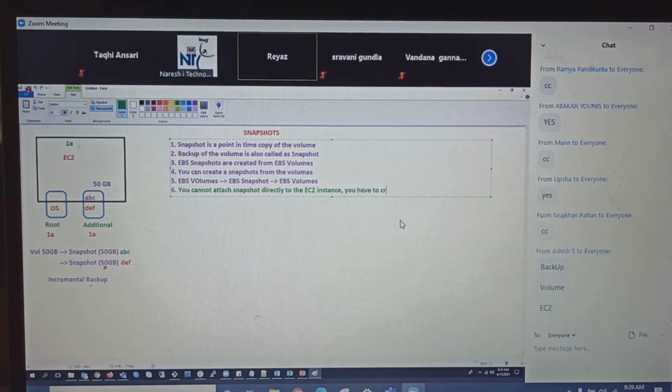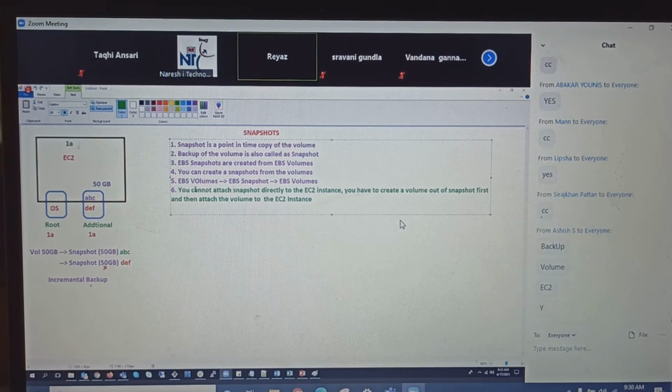You have to create a volume out of the snapshot and then attach the volume to the EC2 instance. That makes sense till here, everyone? Nice. Okay.